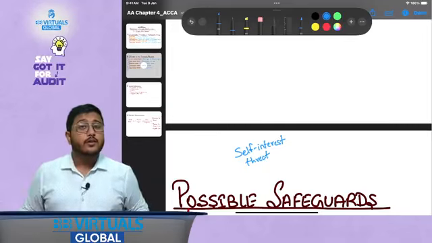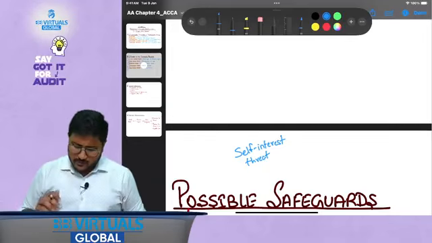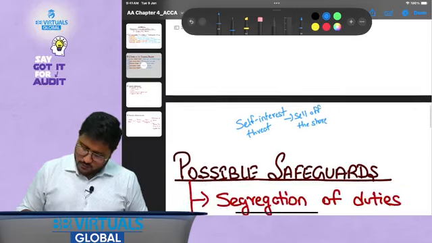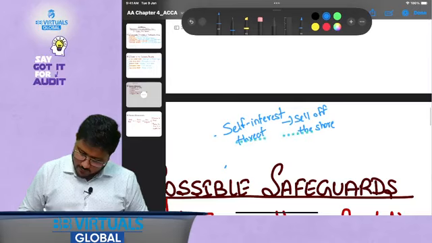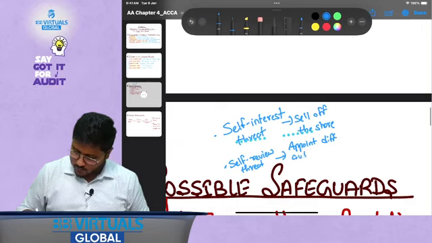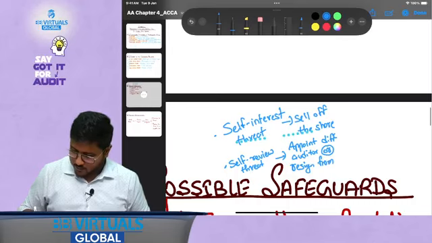However, for every threat there are different safeguards. For example, for self-interest threat, what I have told you: sell off the shares. For self-review threat, I would say appoint a different auditor or resign from accounting services, correct?